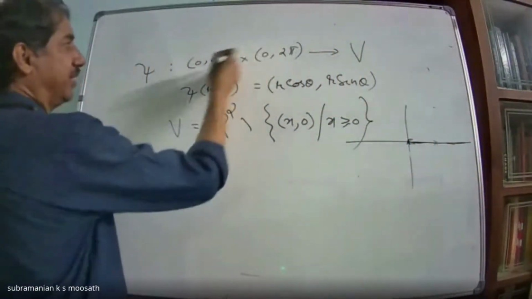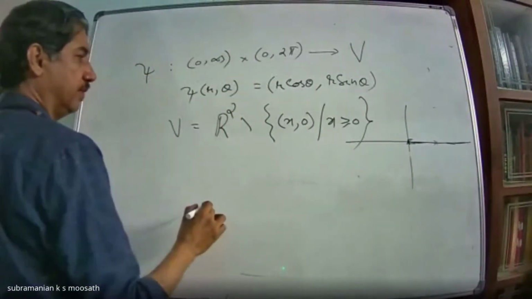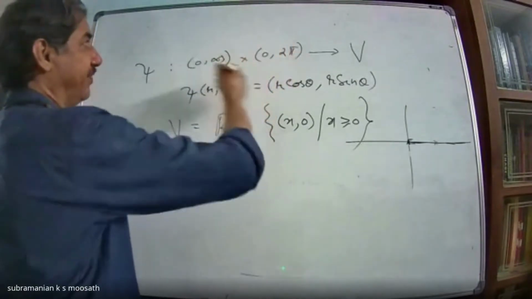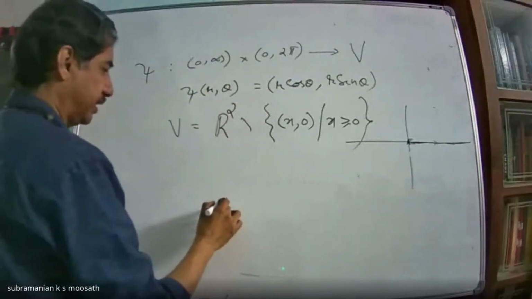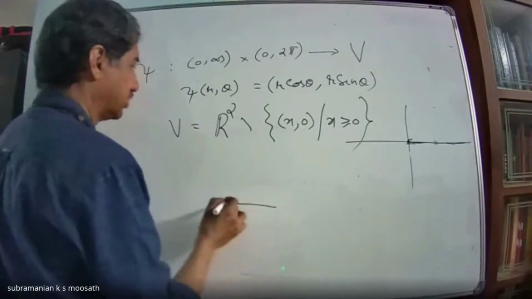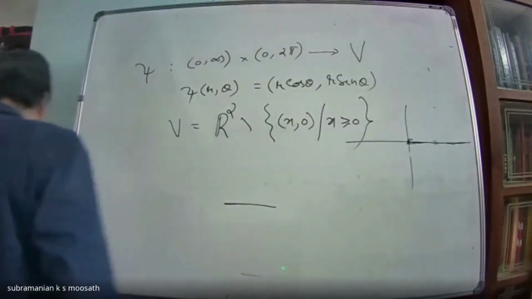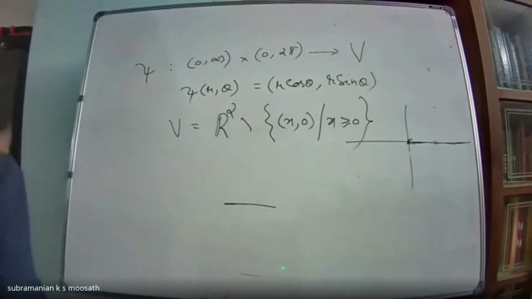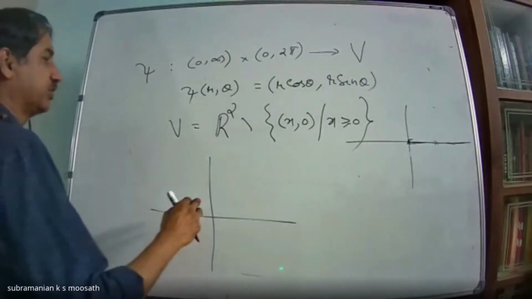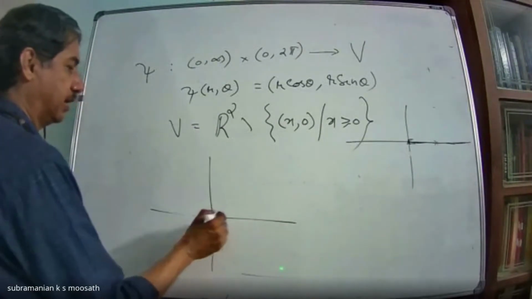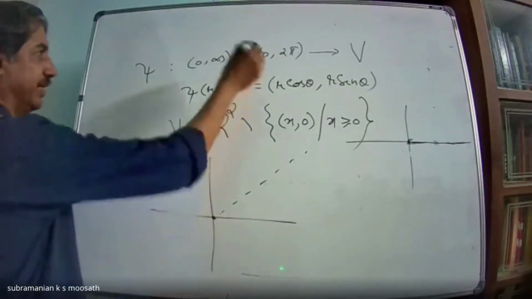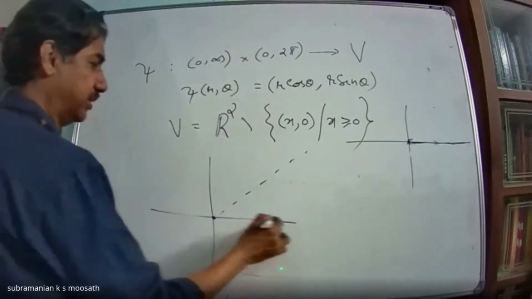So this is nothing but an open rectangle in the polar coordinates. You take r from 0, where 0 is not included, to infinity, and theta from 0 to 2 pi, which means this line will not be there.